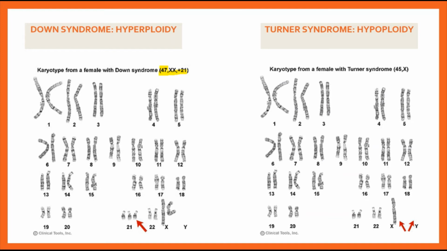The second example we'll be discussing is Turner syndrome, also called female hypogonadism, and it was first described by Henry Turner in 1938. This also is an example of aneuploidy, but a hypoploidy condition wherein we are losing a chromosome. Just remember, hypo when we are losing, hyper when we are gaining.